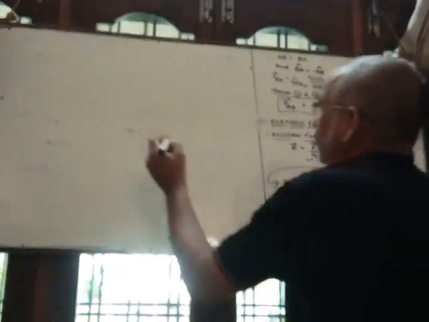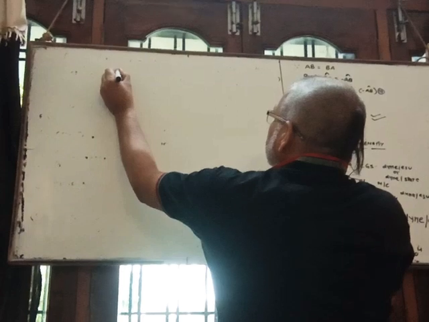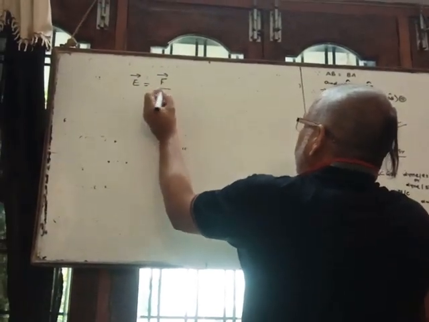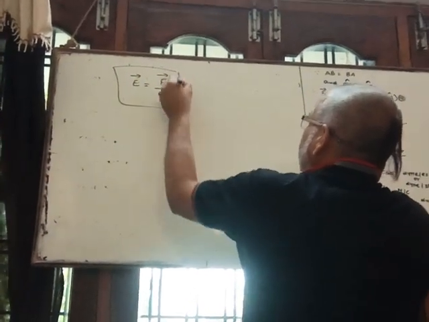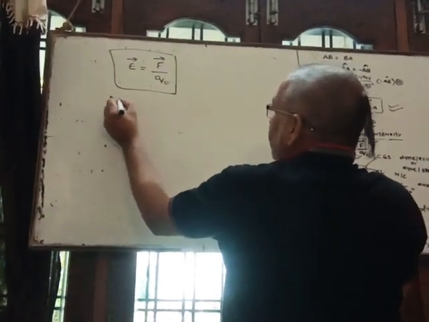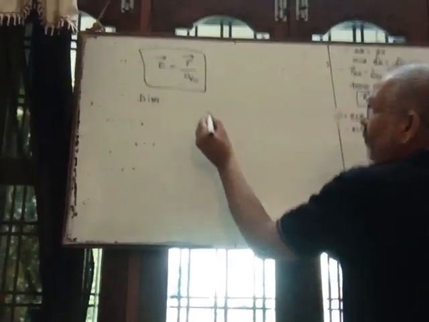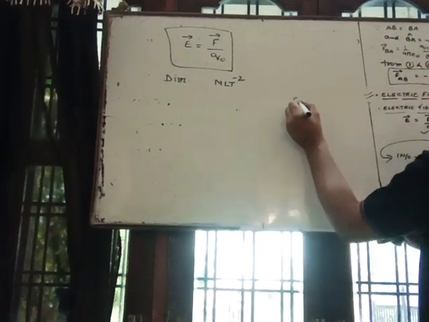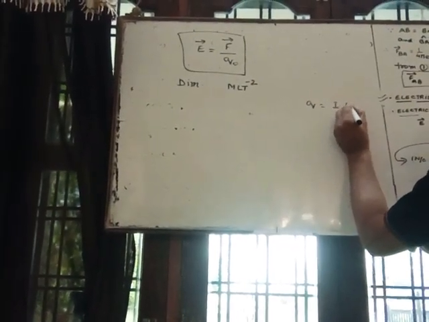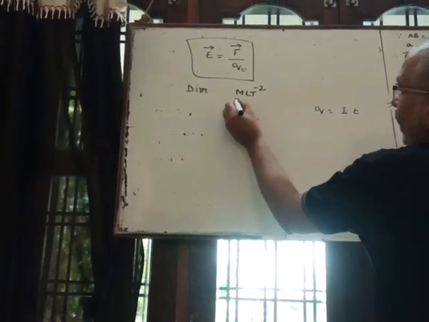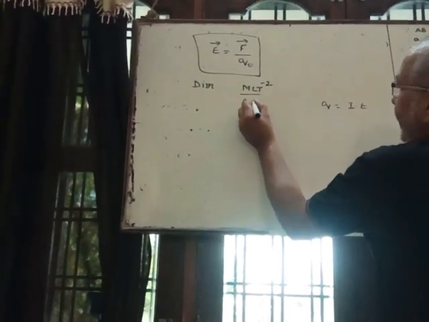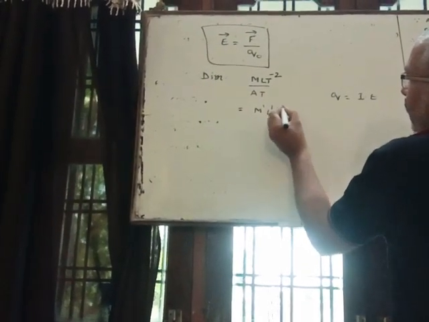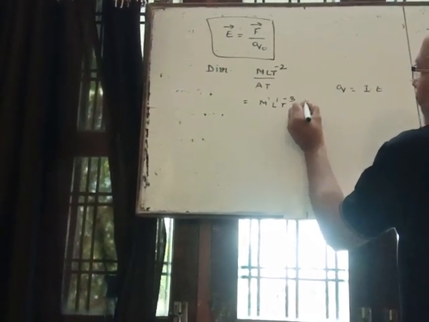So here E is equal to F upon Q. Right? So what is the dimension of EFI? Dimension of force, as you know, is M L T to the power minus 2. Charge is equal to current into time. Current and time both are fundamental. Current is denoted by A and time by T. So its dimension becomes M^1 L^1 T^-3 A^-1.